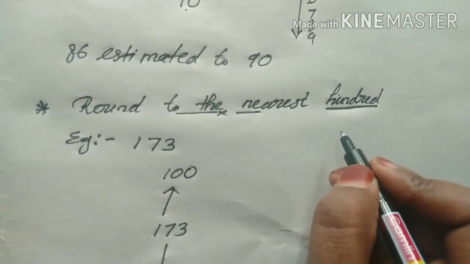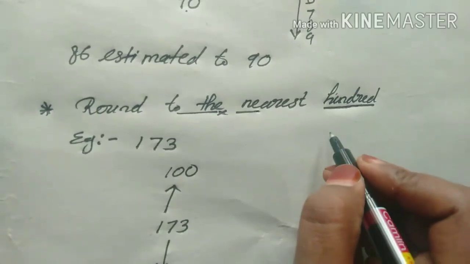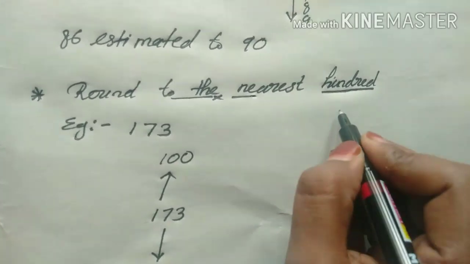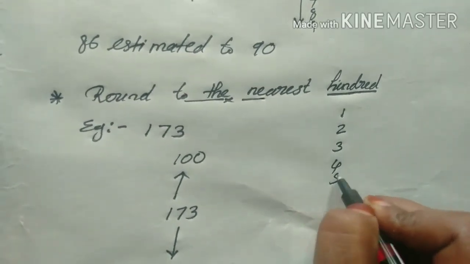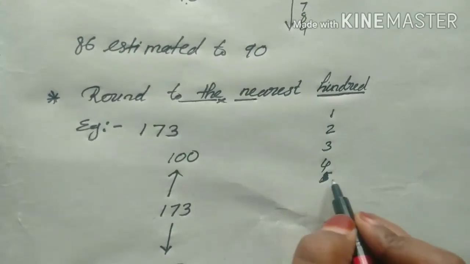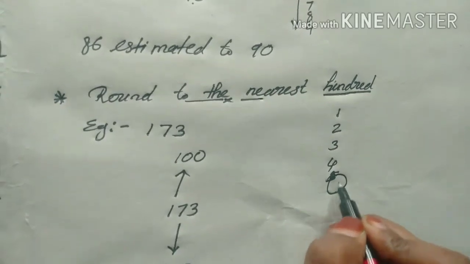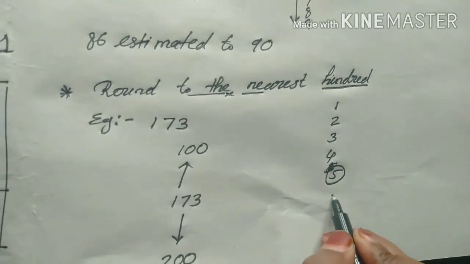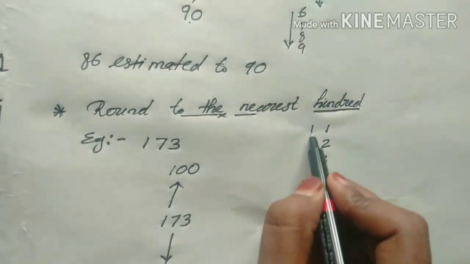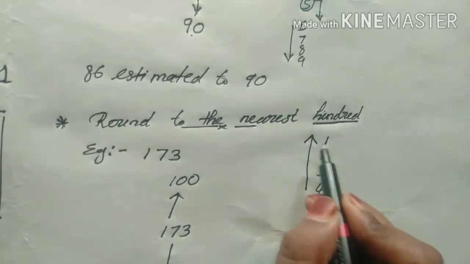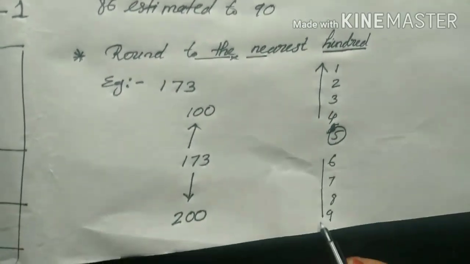Yes, 200. Then writing here 1, 2, 3, 4, 5, and 5 is the center, then 6, 7, 8, 9.